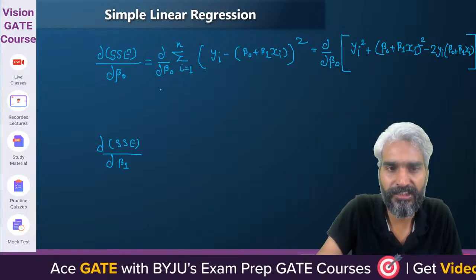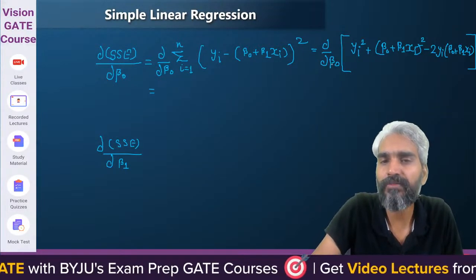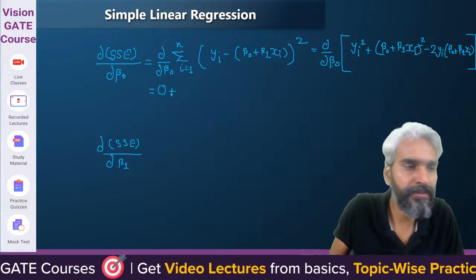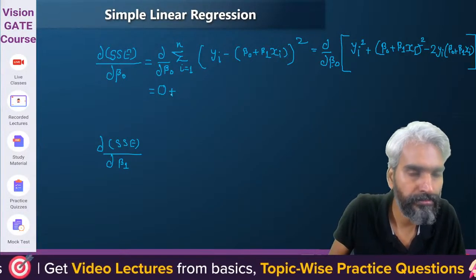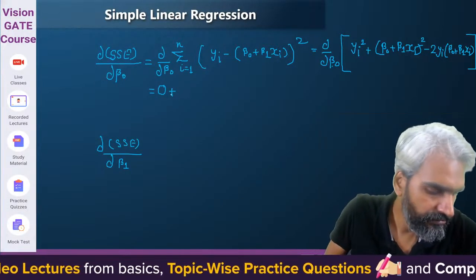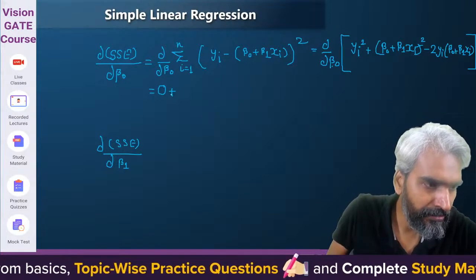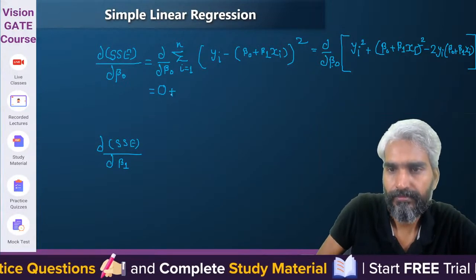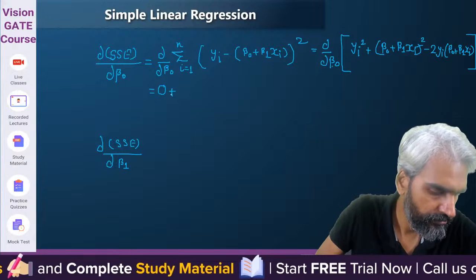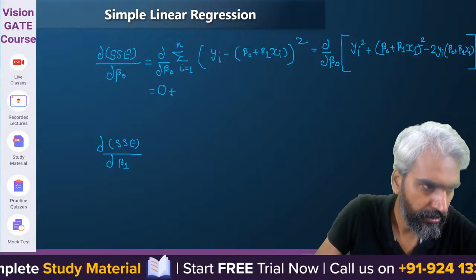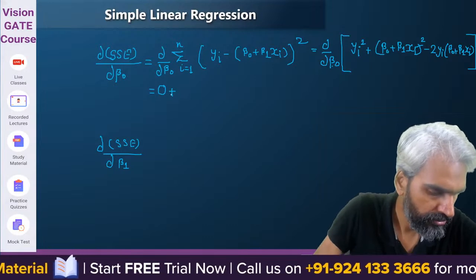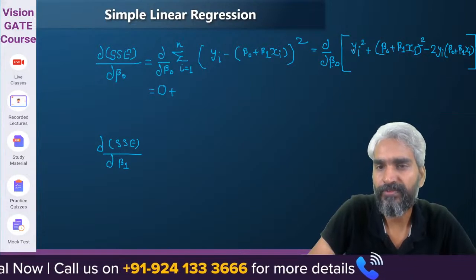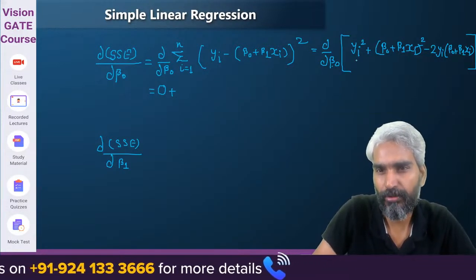So, it's a partial differentiation. When we differentiate yi squared with respect to beta 0, what will be the result? It will be 0, yes or no? Please tell me. If you are not understanding the mathematics, please let me know. Otherwise, it will become difficult. Clear? Okay. So when we differentiate yi squared with respect to beta 0, it is 0 because it's a constant.